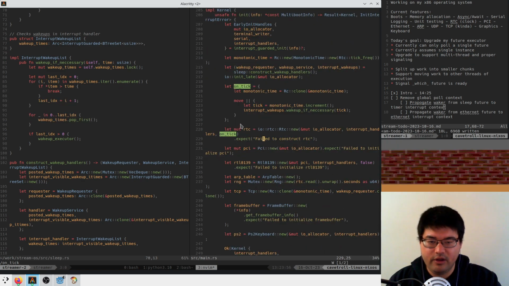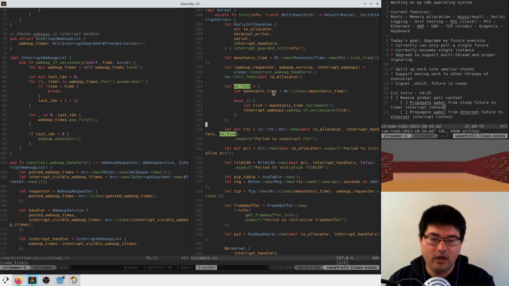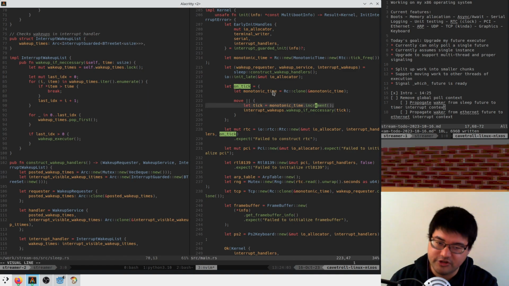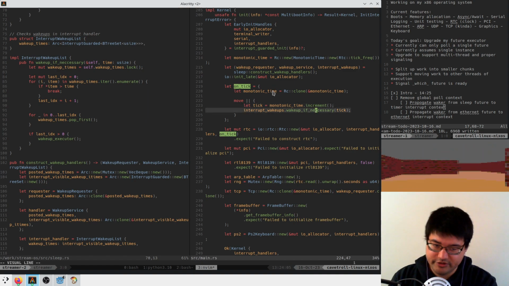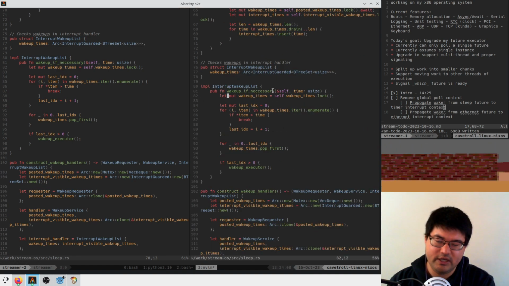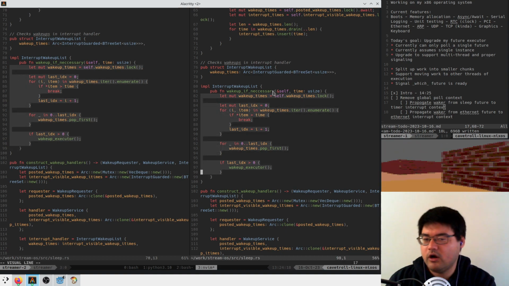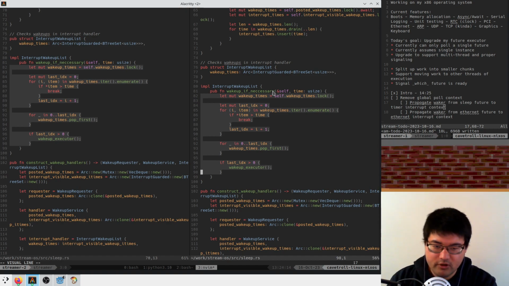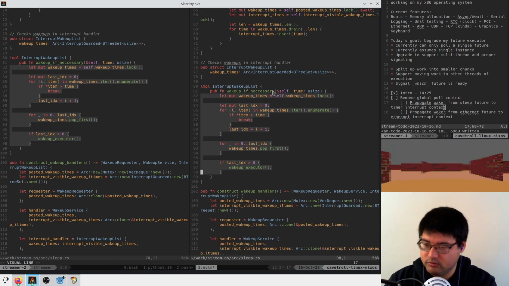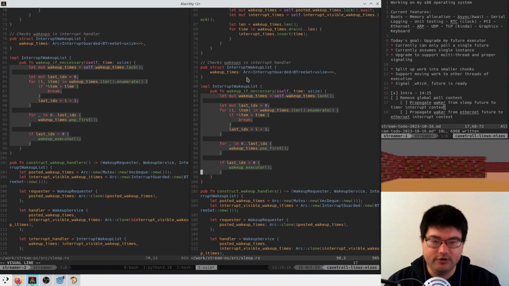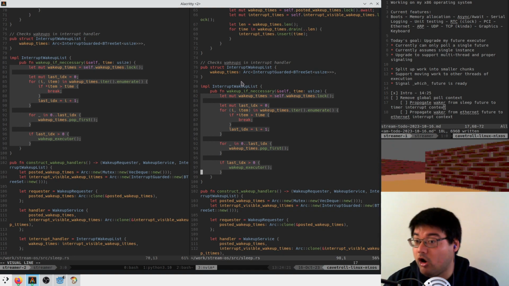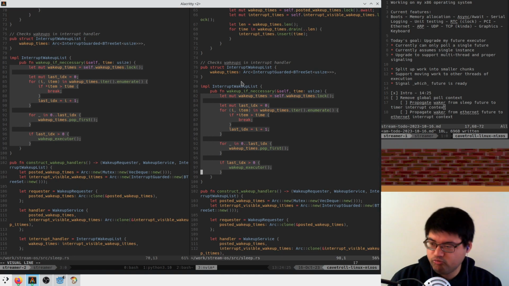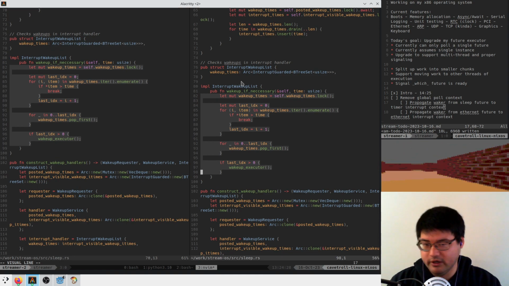On every interrupt from the clock, we increment our concept of time, and we call this wake up if necessary, which just says if I have somebody that's waiting on a specific time, I will wake up the executor, and that will automatically check all of our sleeps, but maybe we only want to check the sleeps that are related.